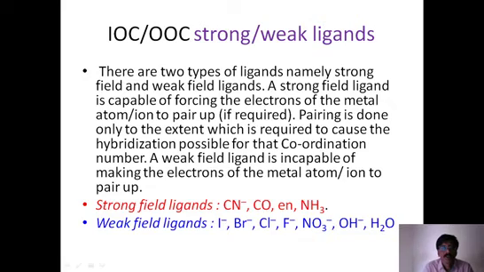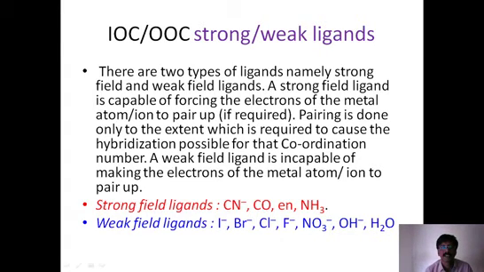But what we need to understand at this point is that valence bond theory cannot explain why this nature is. Why some ligands behave like strong field ligands, and why some behave as weak field ligands, the reasons are not explained. This is clarified in crystal field theory, which comes in the next session, but not here.